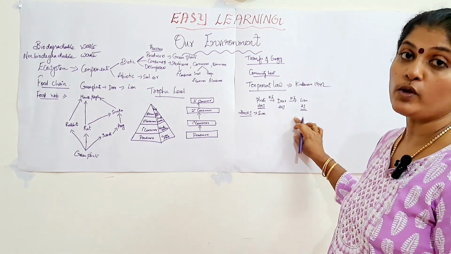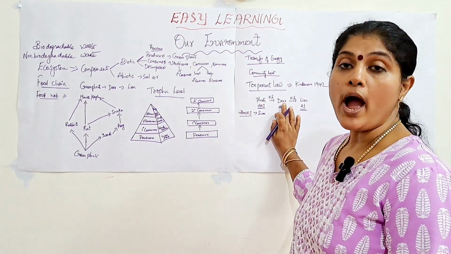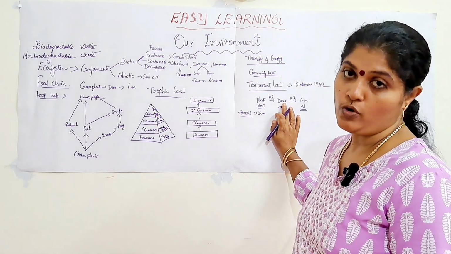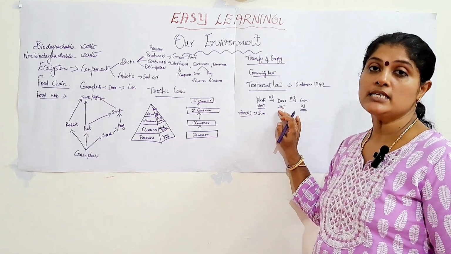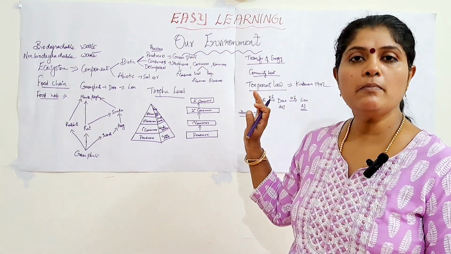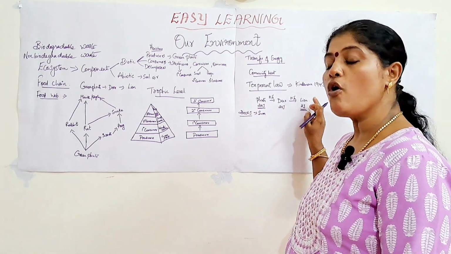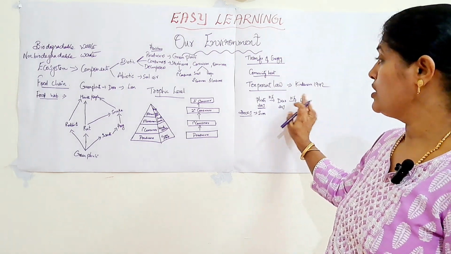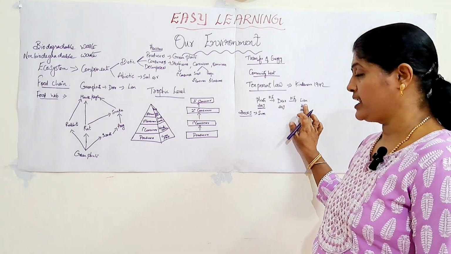Questions of this type are frequently asked in the board exam. It is a 2-mark question: why is the number of trophic levels in a food chain limited? You have to give the reason. The maximum number of trophic levels in a food chain is 3, and it may go up to 4, because the amount of energy goes on decreasing in each trophic level.